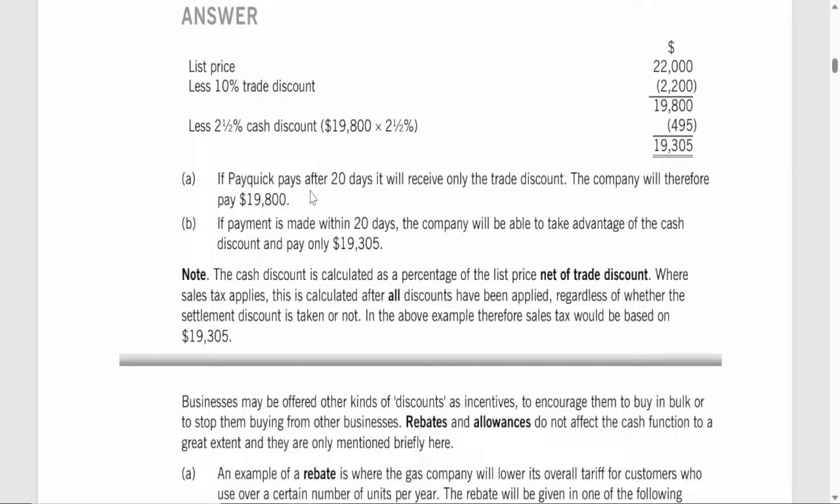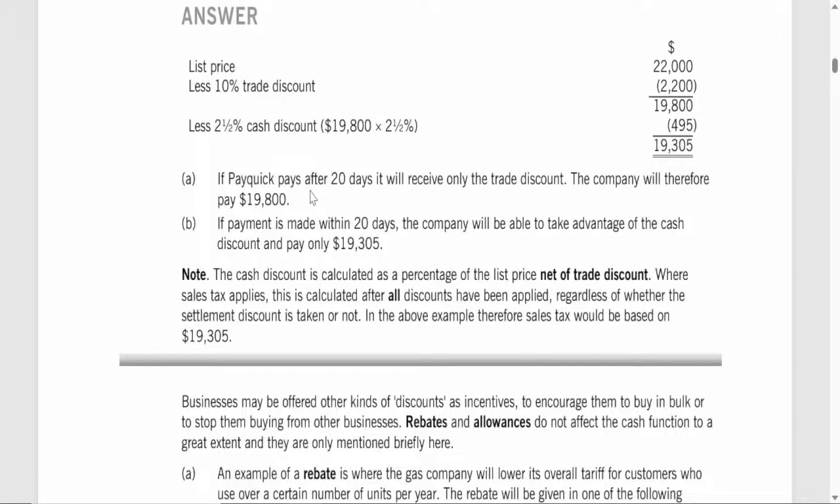Task A. Amount payable if payment is made after 20 days. If PayQuick pays after 20 days, it does not qualify for the cash discount. This means the company will only benefit from the trade discount and no further reductions are applied. Amount payable in this case. Total amount payable equals price after trade discount equals $19,800.